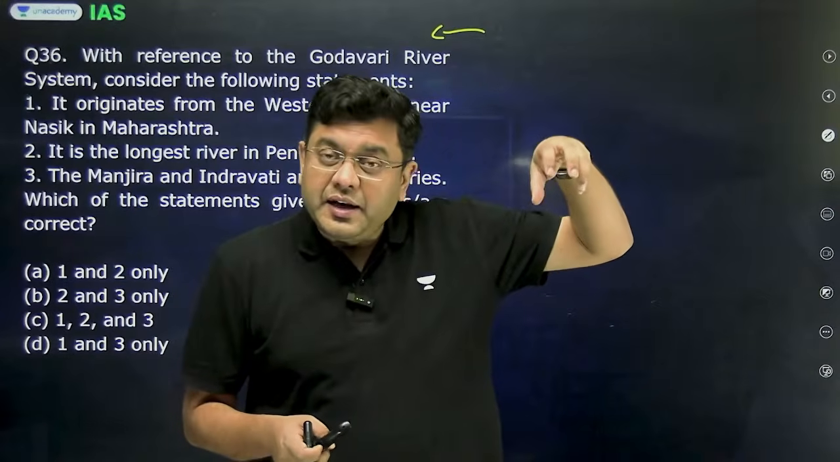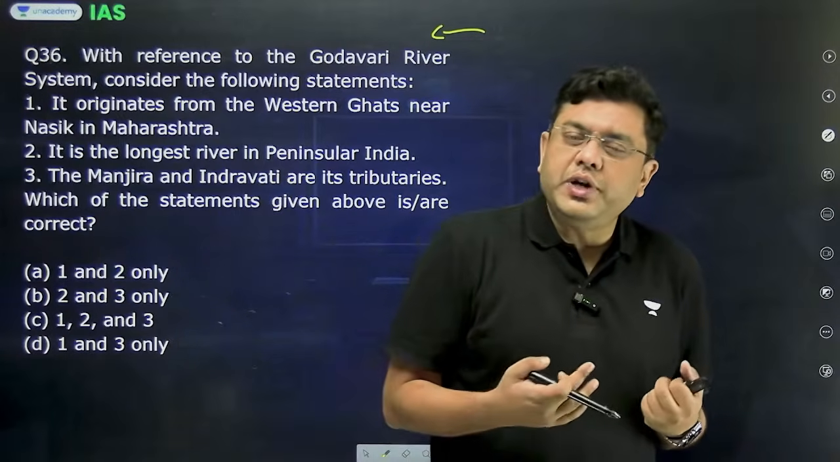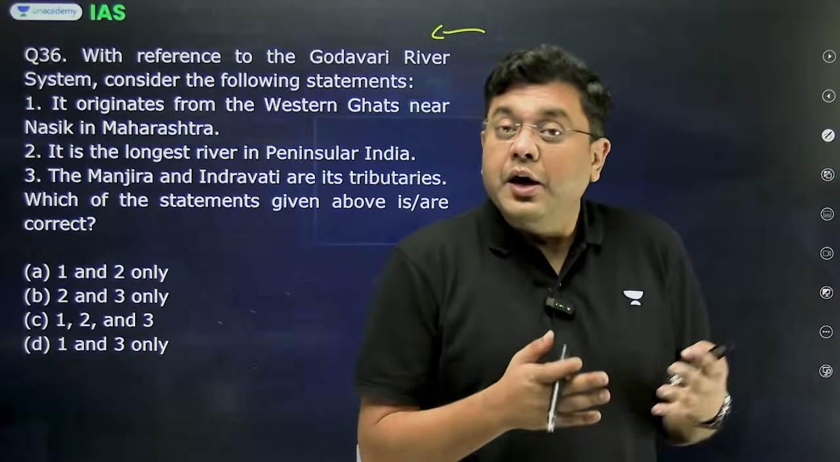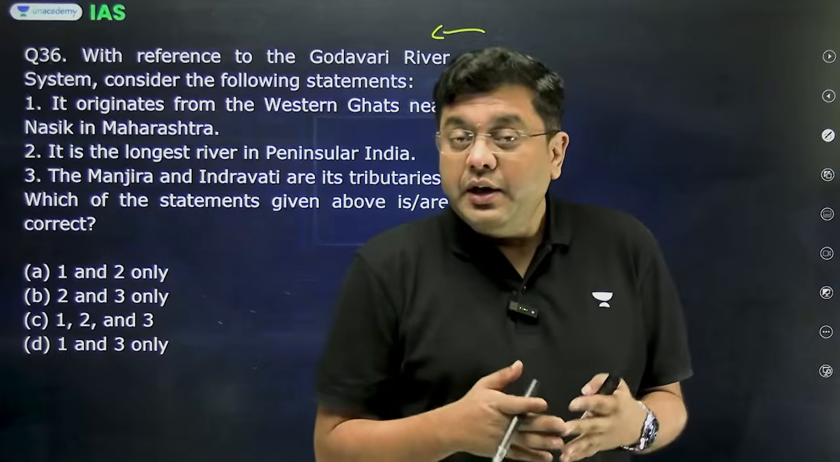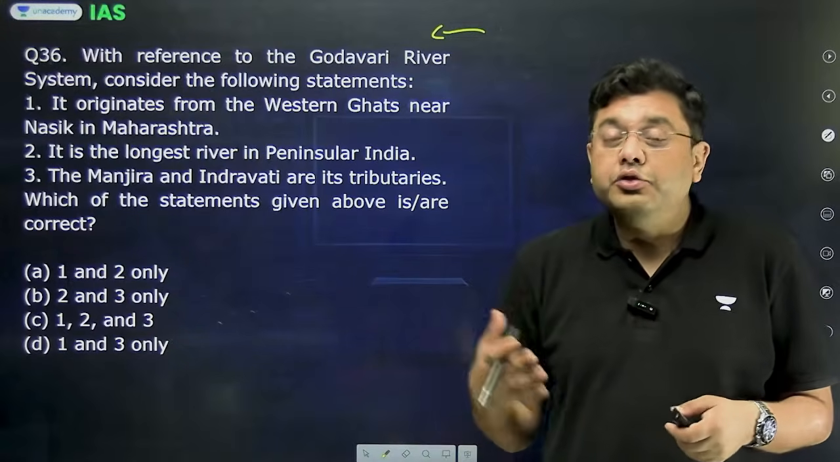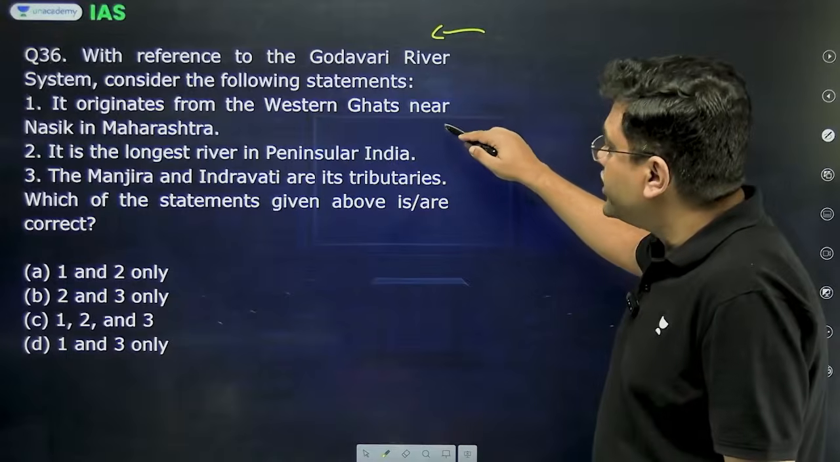Now, from there, the river originates and drains to the eastern direction, joined by various tributaries, like in the case of Manjra, Pranhita, Wardha, Indravati. All these rivers join with Godavari, and Godavari drains into the Bay of Bengal. So it originates from Western Ghats near Nashik in Maharashtra.